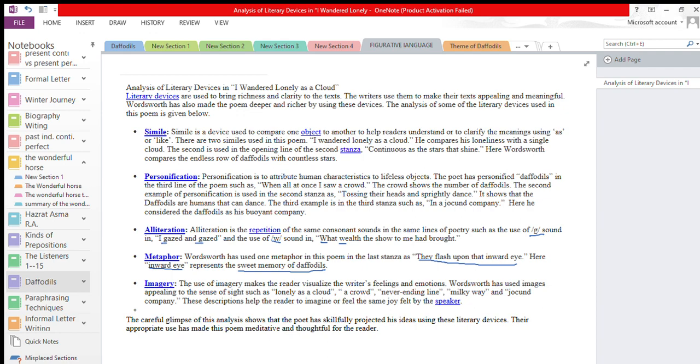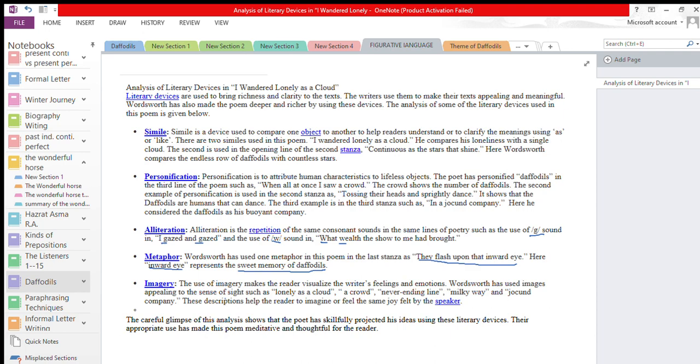Now, imagery. What is imagery? Imagery is the construction of details used to create mental images in the mind of the reader through the visual sense as well as the senses of touch, smell, taste, or sound. Now, the use of imagery makes the reader visualize, or he can make pictures in his mind. The writer's feelings and emotions are visualized with the use of imagery in this poem.